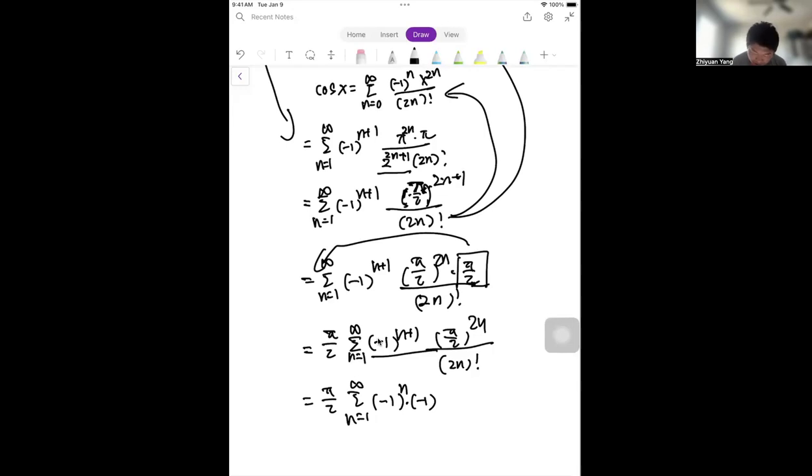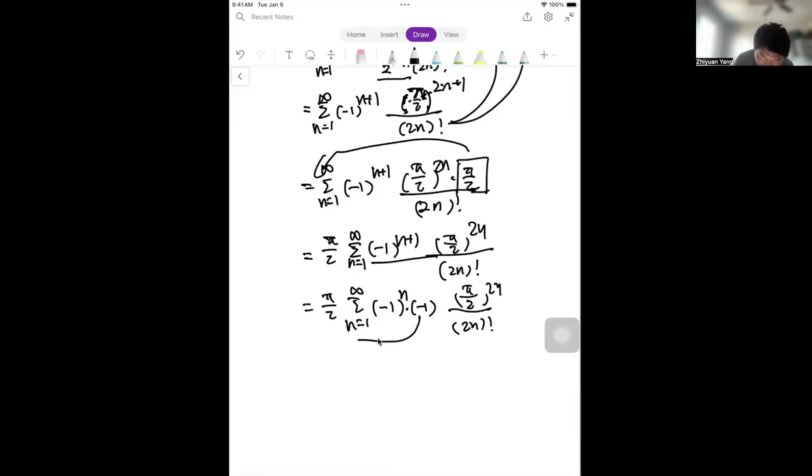So this is a trick that you probably want to learn. So take this out, and it's going to be minus pi over 2 minus n, and then pi over 2 to 2n, and then n factorial.